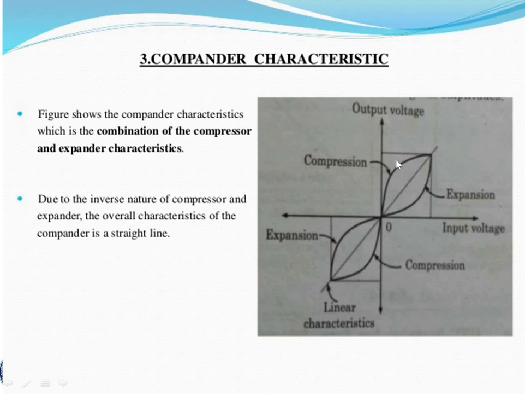In the positive case, same as it is, this is the compression, this is the expansion. The combination of these two, the linear straight line goes like this. This is called the compounder output representation. So here the figure shows the compounder characteristics, which is the combination of the compressor and expander characteristics. Due to the inverse nature of compressor and expander, the overall characteristic of the compounder is a straight line.